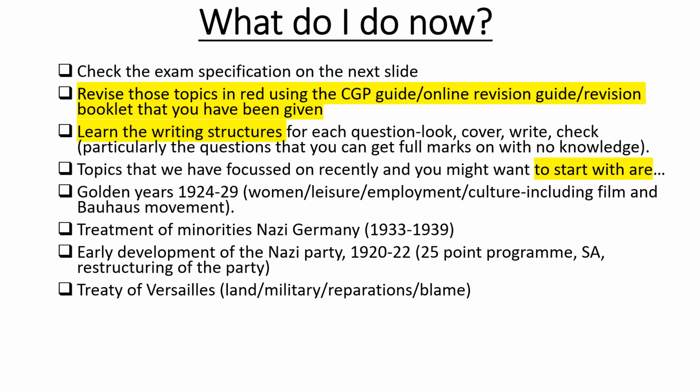Topics that we focused on recently in revision and that you might want to start with. So this is by no means the complete list. You do have to know the specification, but start with the golden years, so from 1924 to 29 in Weimar Germany. So that's women and leisure, employment, and the new culture that was developed, including new films, such as by the director Fritz Lang, one called Metropolis, and the Bauhaus movement.